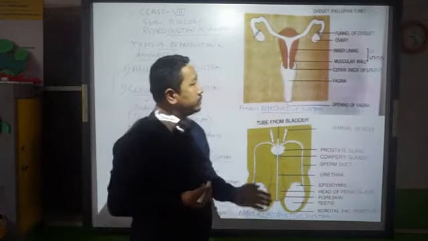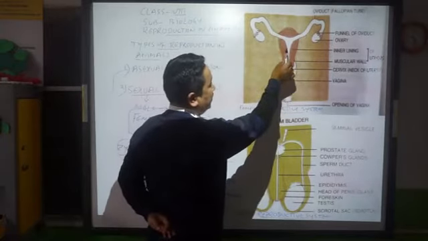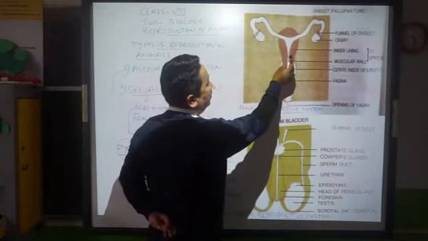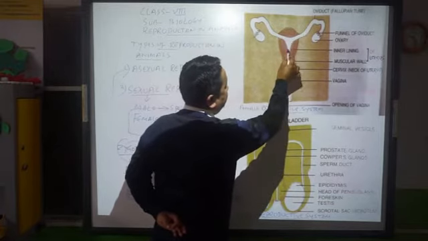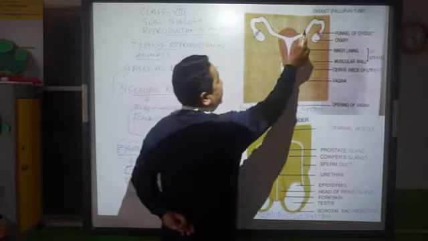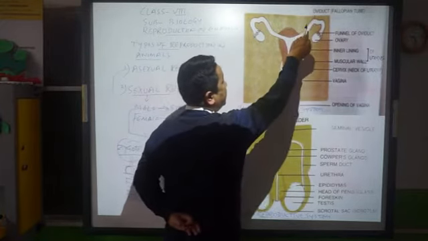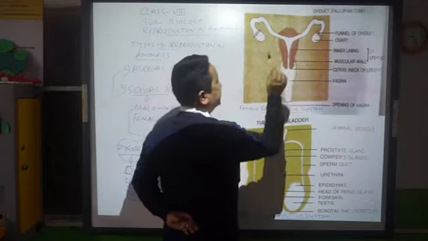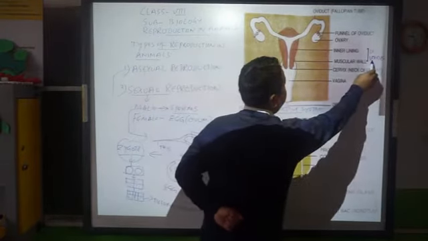Okay. Then what happens is that down there is a muscular wall, and in fact this region where this oviduct opens into is a uterus.